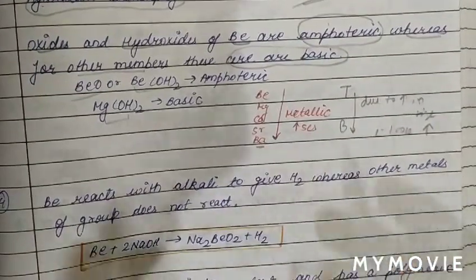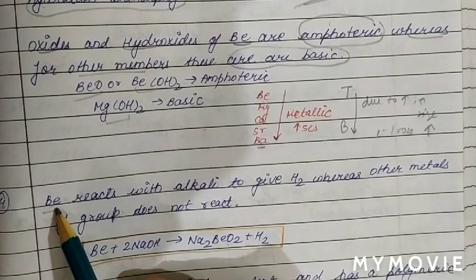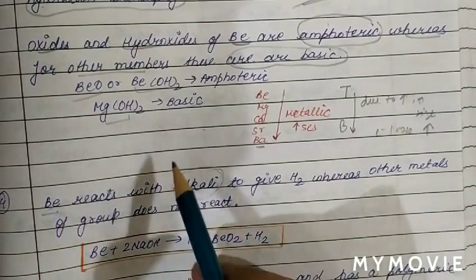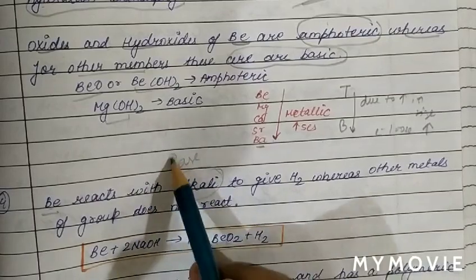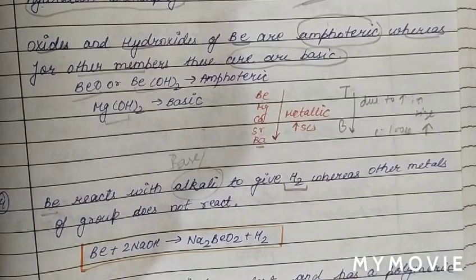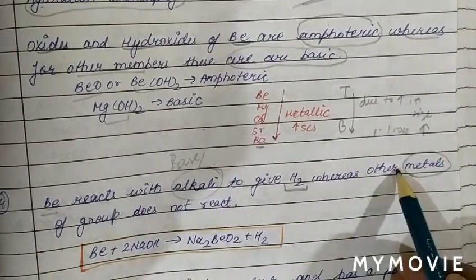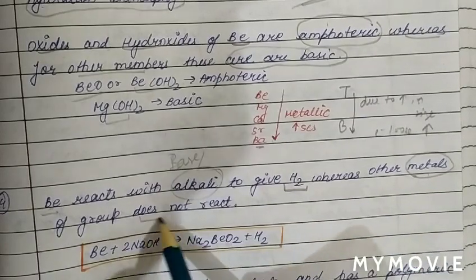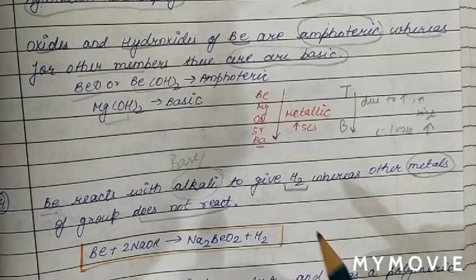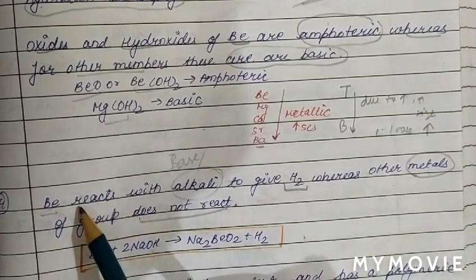The next point of difference is that beryllium is amphoteric in nature, so it reacts with acid as well as base. When beryllium reacts with alkali, or base, it gives hydrogen, while the other members of this group do not react with alkali because they are basic in nature, and base does not react with base.